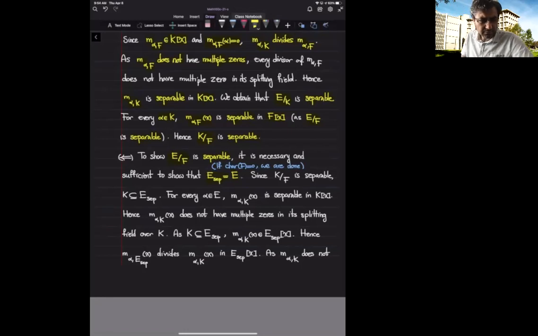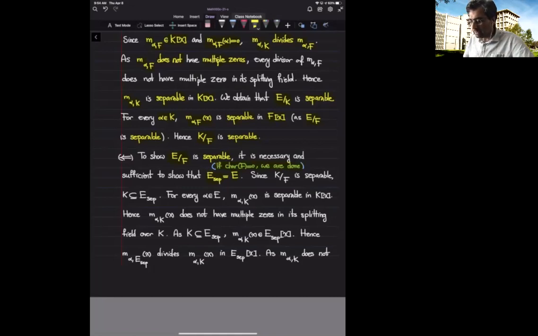Let's also point out that if characteristic is 0, we have already discussed that every algebraic extension is already separable. So if characteristic is 0, there is nothing to prove. From this point on, I am going to assume that my characteristic is a prime number P.